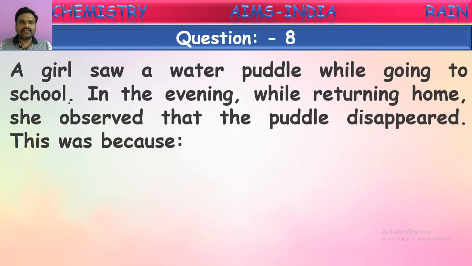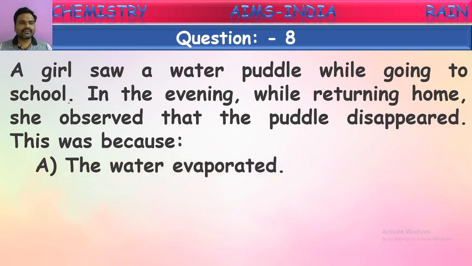A girl saw a water puddle while going to school. So, a girl like you is going to school. She has observed a puddle on the roadside, a puddle of water, a small pool. In the evening, while returning home, she observed that the puddle had disappeared. This was because of what? How do these water puddles disappear? What is the reason behind it?